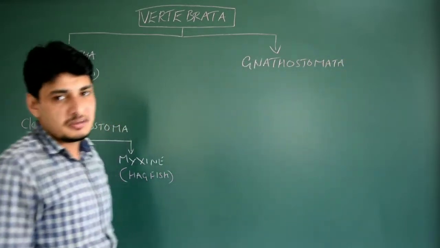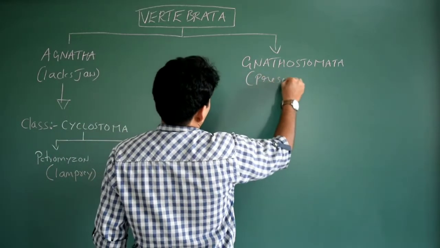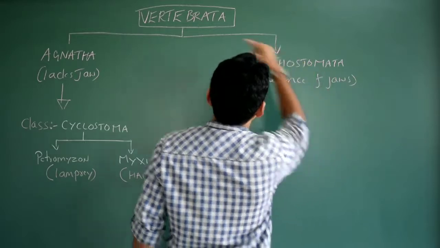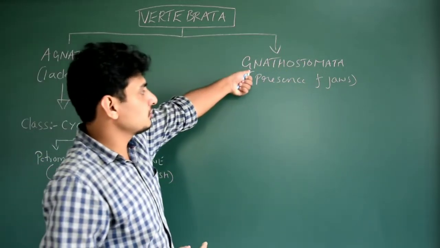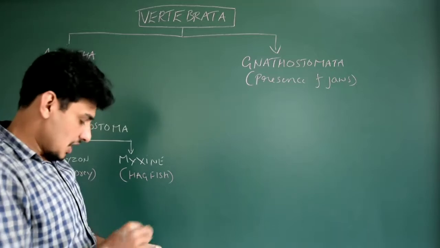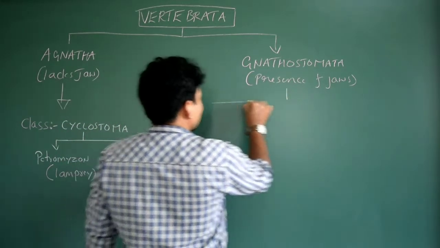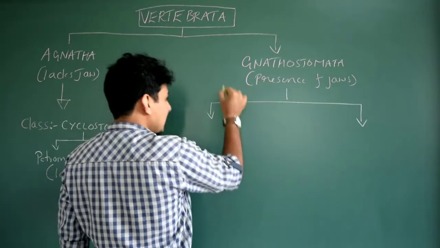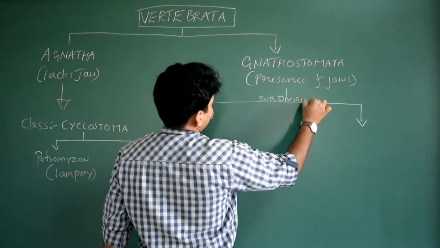Okay, Gnathostomata means the presence of jaw. If the animal belongs to the subphylum Vertebrata and exhibits jaw, then it belongs to the division Gnathostomata. Done. Easy.